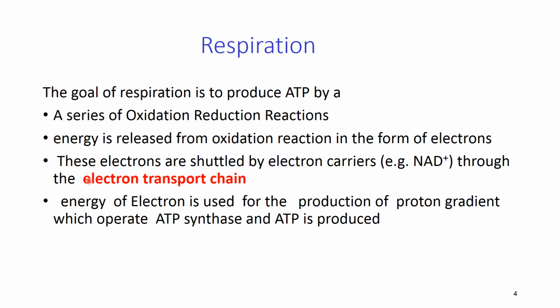When these electrons move through the electron carriers, their energy is used for the production of a proton gradient, which operates ATP synthase, and ATP is produced. These are the coupled reactions which we discuss in our process of chemiosmosis, or Mitchell's hypothesis.